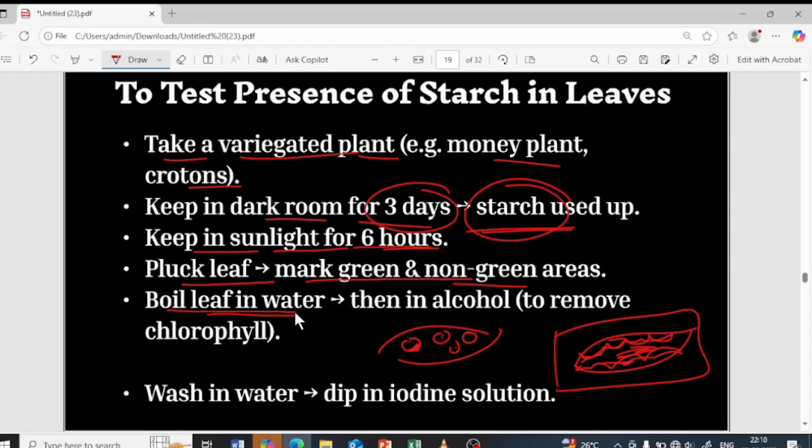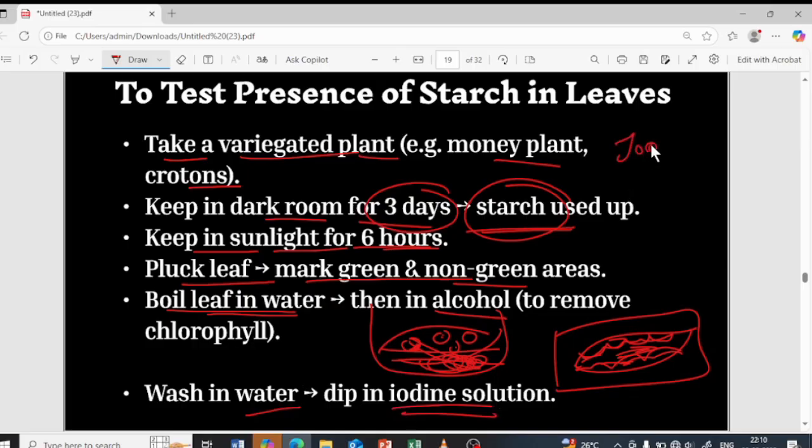That is the reason I'm going to keep it in the water to boil, and after it gets boiled I'm going to keep it in the alcohol, so that whatever chlorophyll is present will move to the alcohol. When I dip it in the alcohol, it will move to the alcohol, and the alcohol becomes green in color. Now I will wash the leaf and dip that particular leaf in the iodine solution.